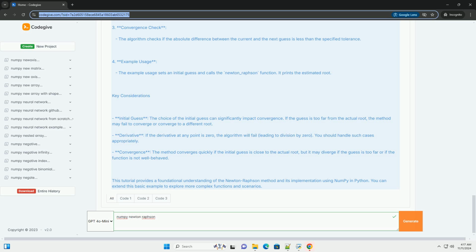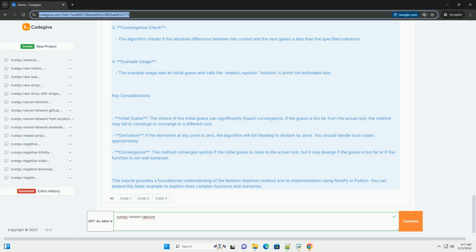3. Convergence check. The algorithm checks if the absolute difference between the current and the next guess is less than the specified tolerance. 4. Example usage. The example usage sets an initial guess and calls the newton_raphson function. It prints the estimated root.